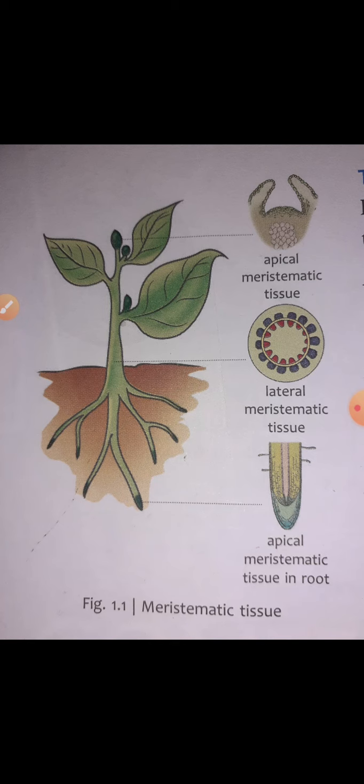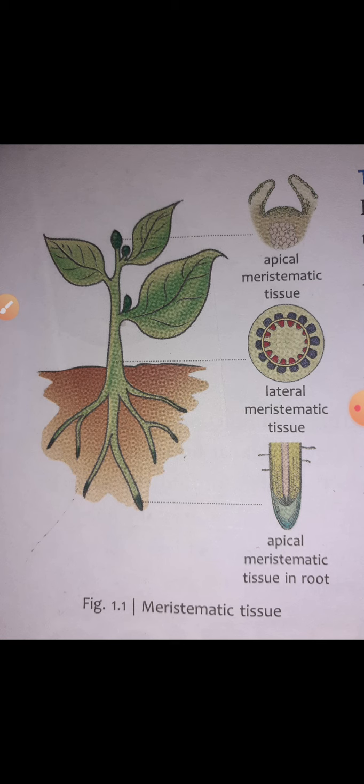Now we will talk about the characteristics of meristematic tissue. Meristematic tissue has two characteristics. Their cells are small in size. Remember this, their cells are small in size. The cell wall is thin, nuclei are prominent, and vacuoles are mostly absent. The second point is that the cells actively divide to form new cells. As I told you about cell division in my cell lecture, the cells actively divide to form new cells.